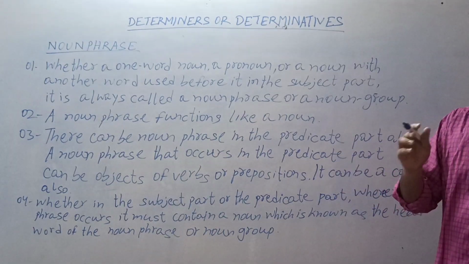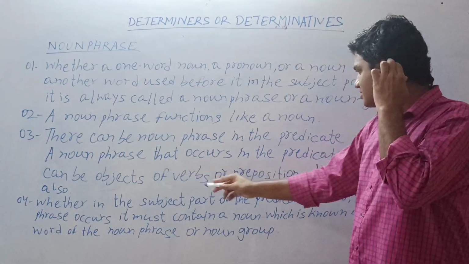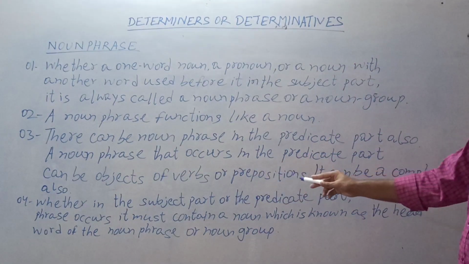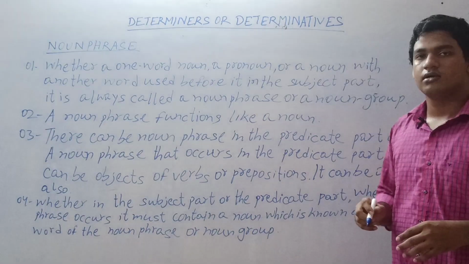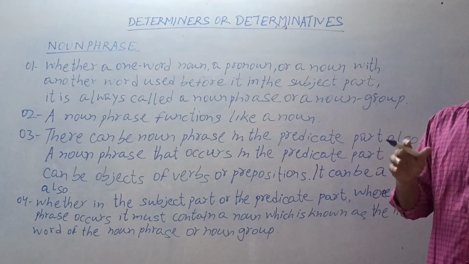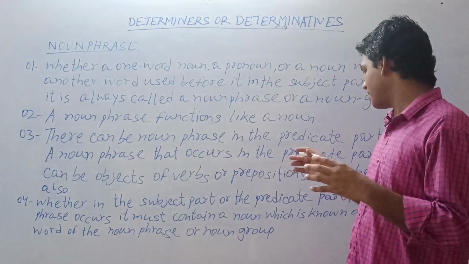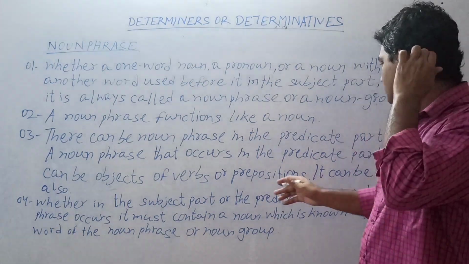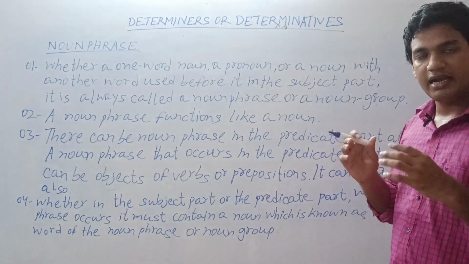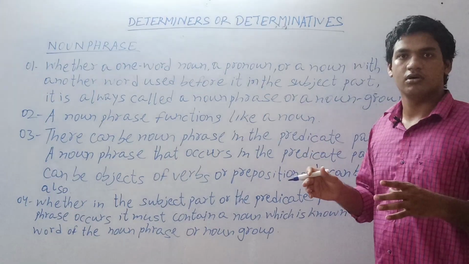It can be a complement also. And point number 4 shows that whether in the subject part or in the predicate part, whenever the noun phrase occurs, it always contains a noun, and that is the head word of the noun phrase or noun group.